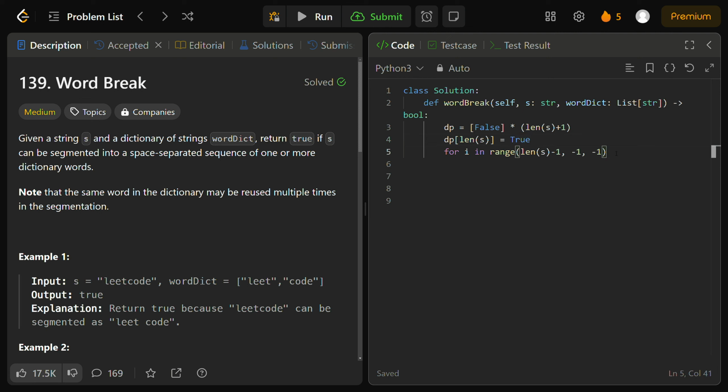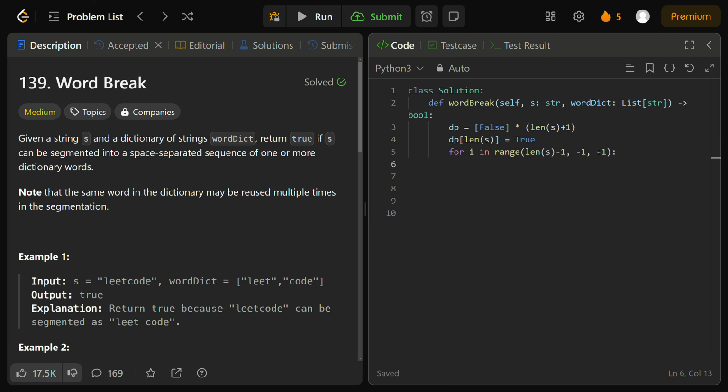Here we're simply iterating backwards, starting from the last index, going until the 0th index of our input string s. And we'll have a nested loop here, checking for every single word for this index i in our word dict. So again, for w or word in our word dictionary, if the first case is if the current index i plus the length of the current word is less than or equal to the length of s.